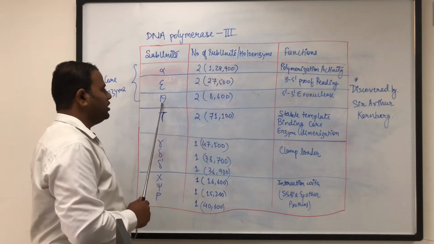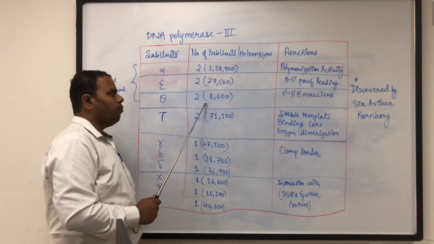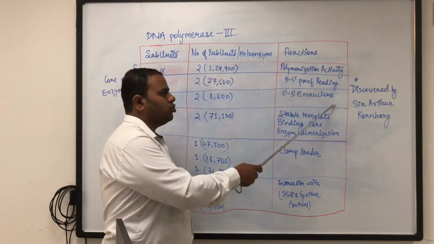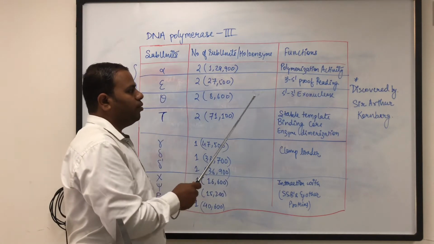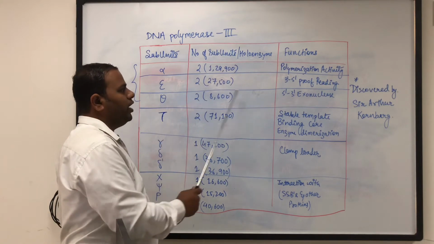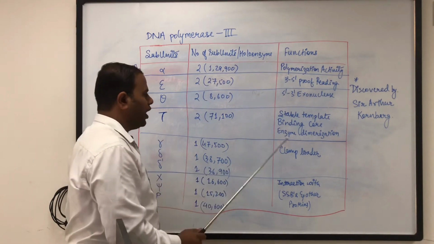The next unit is theta. It is also present in dimeric form. The molecular weight is 8,600 and it has 5' to 3' exonuclease activity, just as in the case of DNA polymerase 1. But here in DNA polymerase 3, this subunit helps in 3' to 5' proofreading activity only.